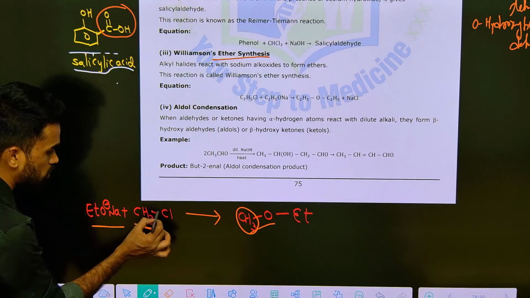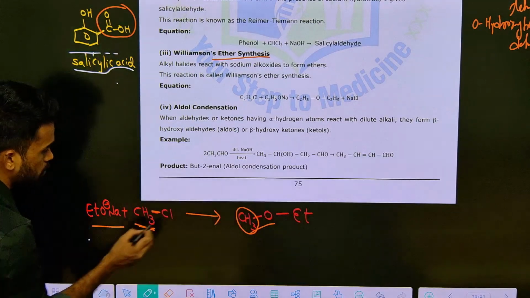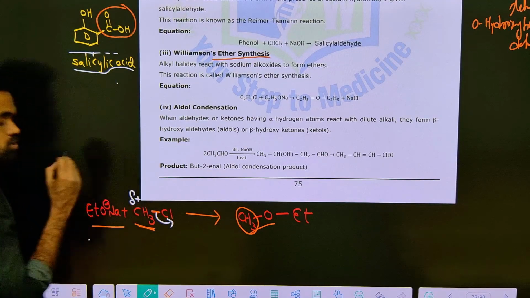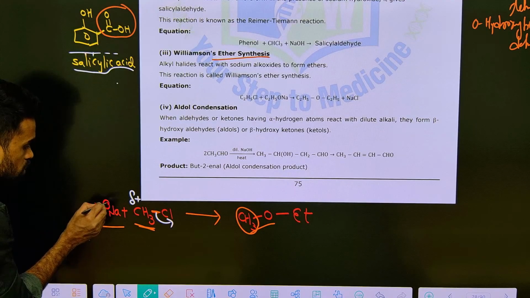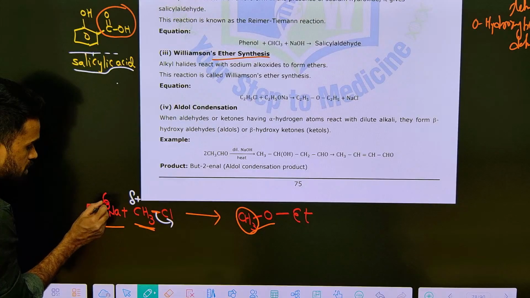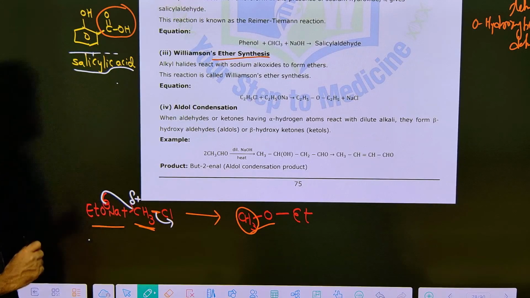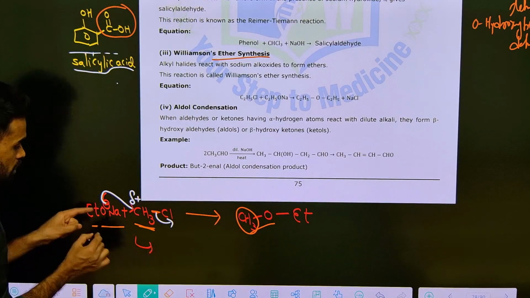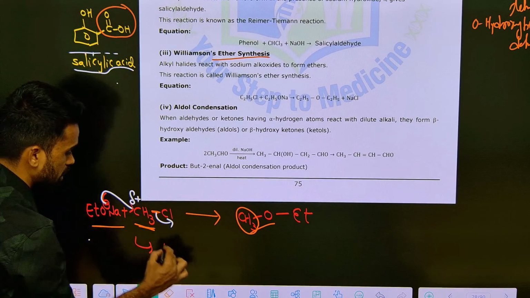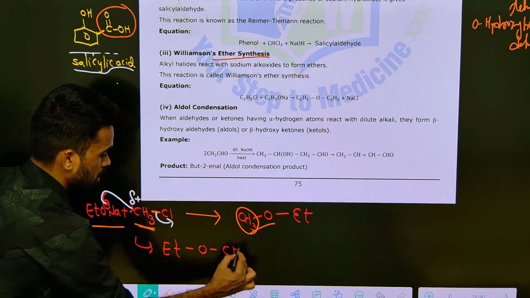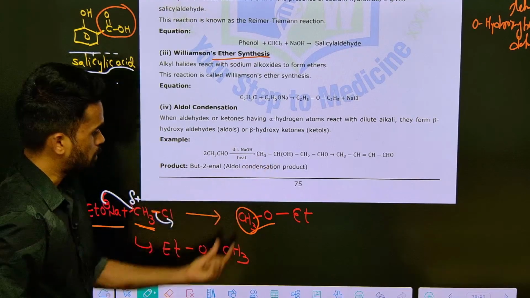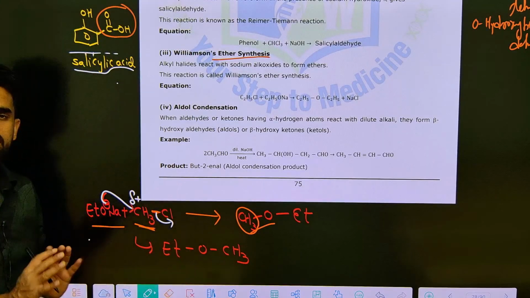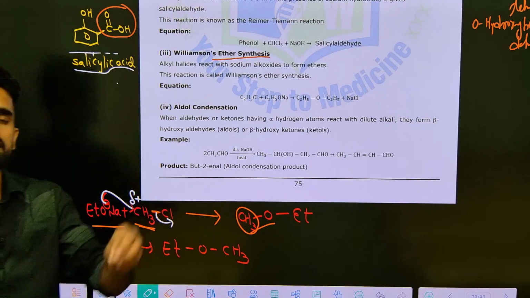Chlorine is more electronegative, so the bonded electrons are taken by chlorine only. If it is taking the bonded electrons, what is the charge created on this carbon? Positive charge. The alkyl group is getting a positive charge, and the ethoxide ion has a negative charge, so those electrons are given to this methyl group. Now chlorine is going out as a leaving group. There is a new bond formation between this oxygen and this methyl group. It means ethyl, oxygen, methyl. This is the final product we have prepared. So we got our ether now, that's it. This reaction is known as Williamson ether synthesis.